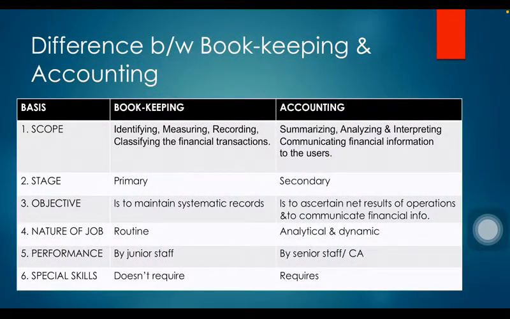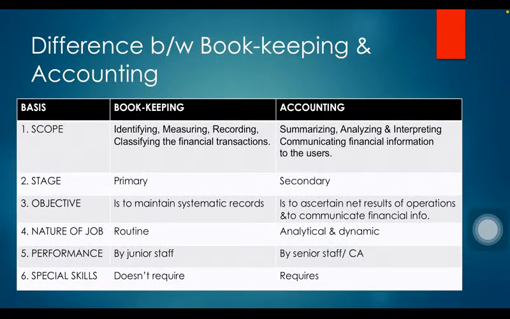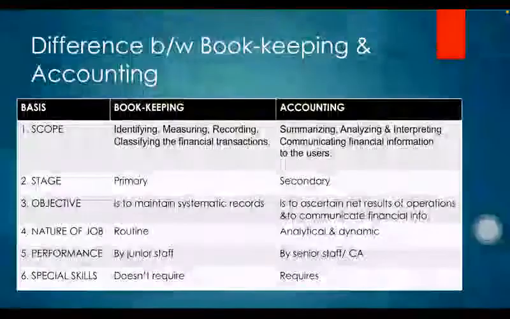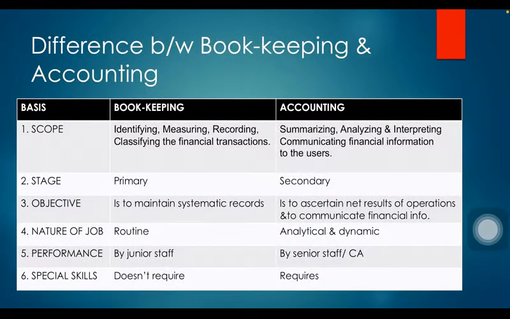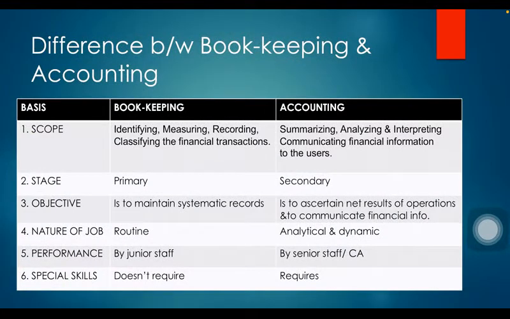Objective: the bookkeeping objective is to maintain systematic records, whereas for accounting the objective is to ascertain the net results of operations and to communicate this information to the users. Nature of job: bookkeeping is routine in nature, that is it is to be done on a regular basis, whereas accounting is analytical and dynamic, it keeps on changing and it is actually done at the end of the year.